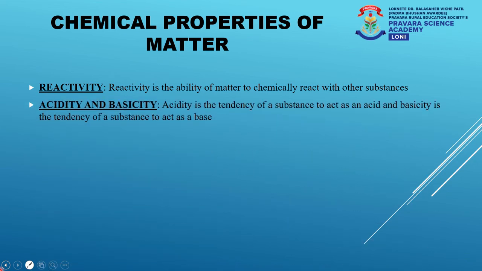Moving ahead, the next chemical property is acidity and basicity. Acidity is nothing but the tendency of a substance to act as an acid, and basicity is nothing but the tendency of a substance to act as a base. There are many examples of acids and bases that you can find in your chemistry laboratory. For example, there is hydrochloric acid HCl, sulfuric acid H2SO4, nitric acid HNO3, and bases like sodium hydroxide NaOH, potassium hydroxide KOH, and so on.